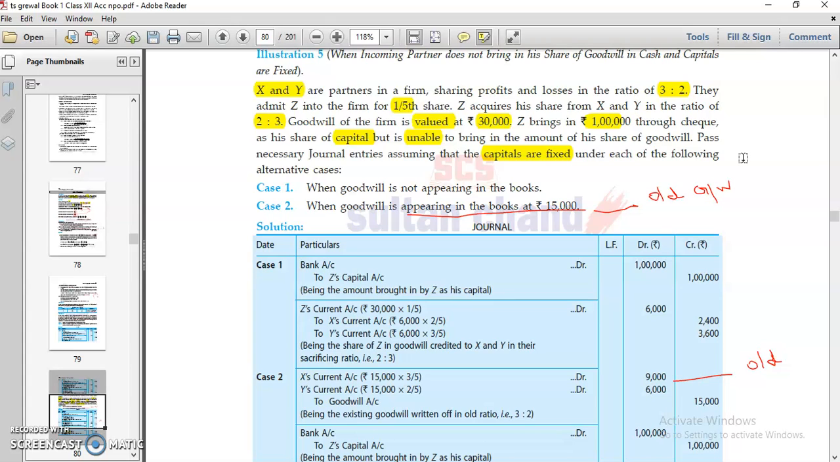That depends on the question. If capitals are fixed, then you can make that entry into the current account; otherwise you can pass it into the capital account. So it is mentioned that capitals are fixed, and that's why we pass the entry through the current account.